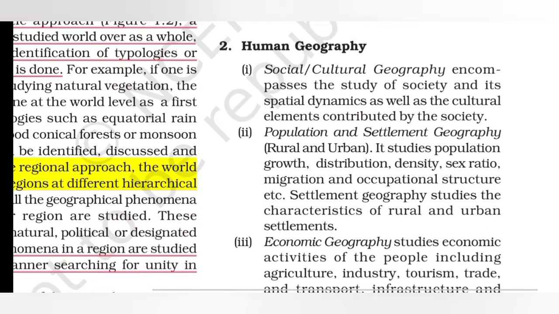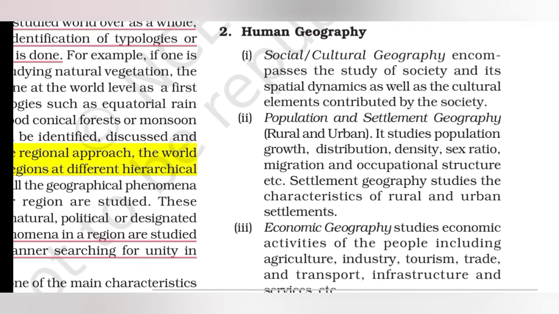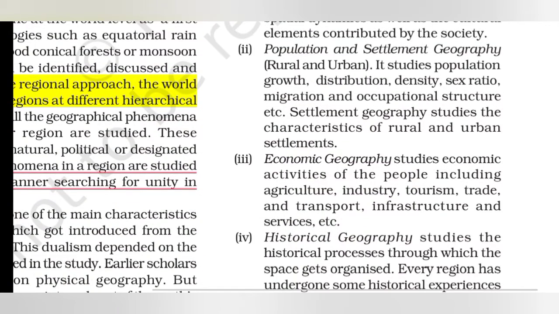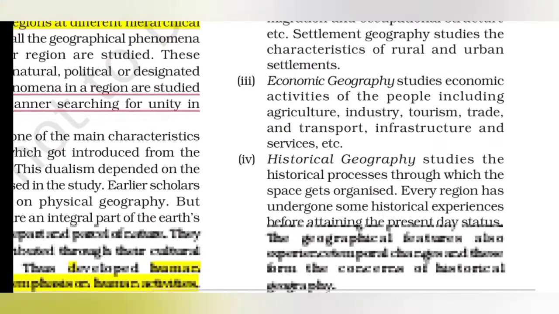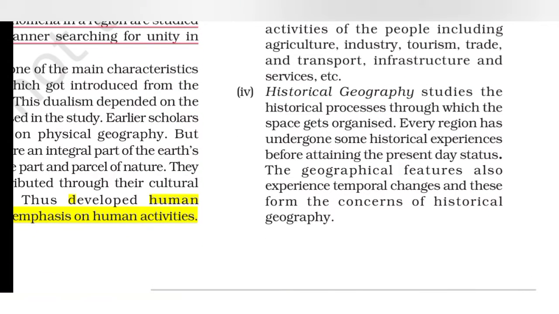Now we'll move on to human geography. You can relate with the name itself; it's all related to humans. In social and cultural geography, it encompasses the study of society. In population and settlement geography, it studies population growth, distribution, and density. In economic geography, it studies economic activities of the people, including agriculture, industry, tourism, trade, and transport. Then historical geography studies the historical processes through which space gets organized.